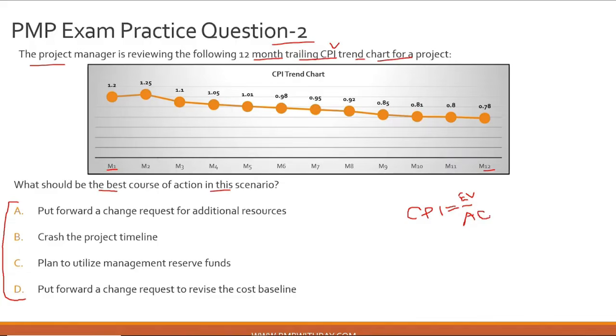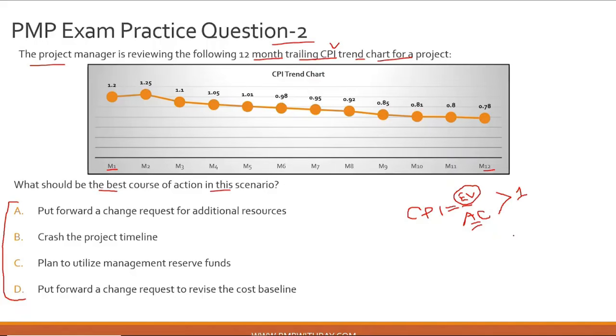Now, the inference part, which is more critical, and that's where the PMP exam will focus, is that when CPI is greater than 1, what does it mean? It means that your earned value, your numerator, is greater than your actual cost, which is the denominator, which means that you are doing good in your project or you are exceeding the cost performance baseline of your project. So basically you are underspending. So you are doing good in your project.